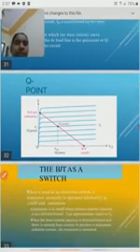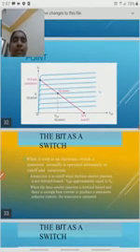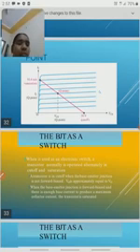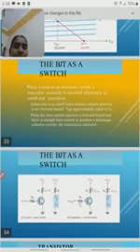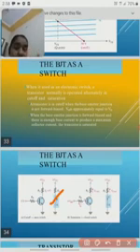The next use of the transistor is that it behaves like a switch also. When the transistor operates in the cutoff region, it behaves like a switch. We know the switch very well. This is the circuit diagram of the transistor acting as a switch.